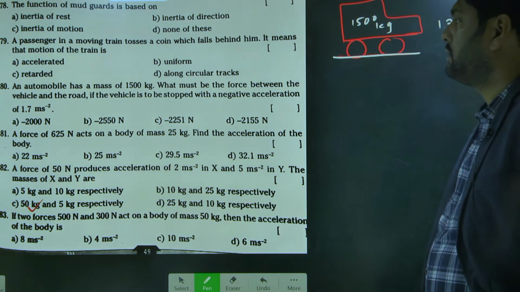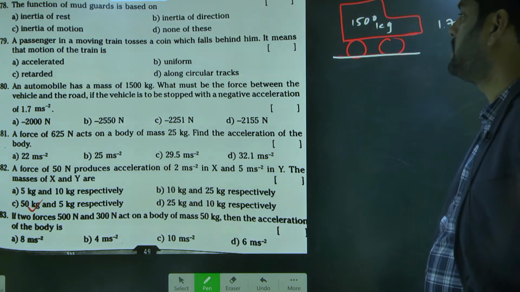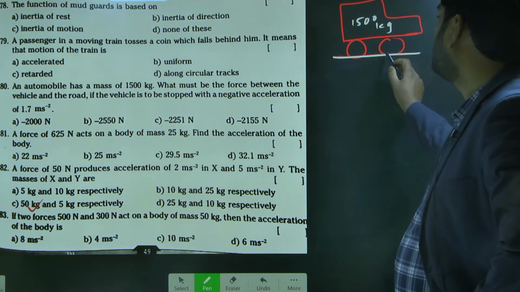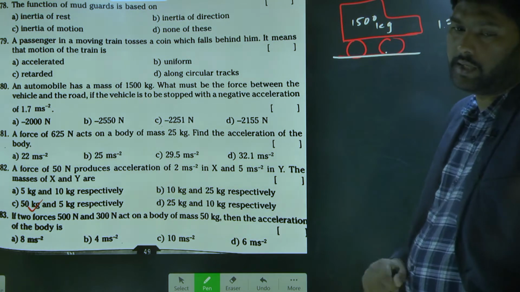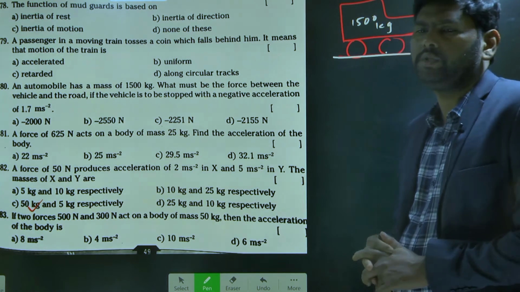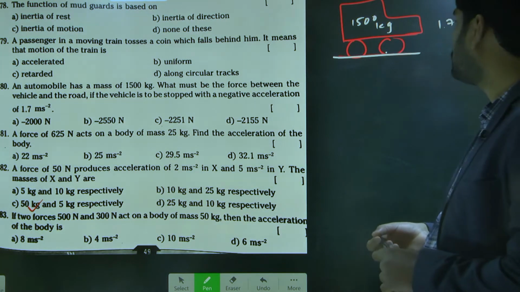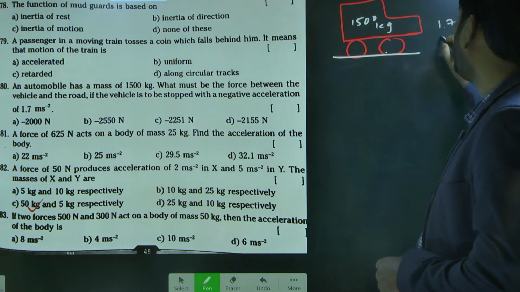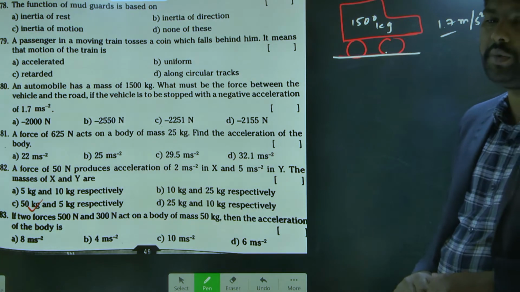They are asking what force must be applied by the road on the vehicle. That is generally what we call a friction force. How much friction force is required to stop this body with an acceleration of 1.7 meter per second squared?